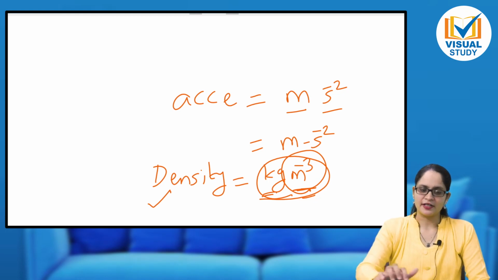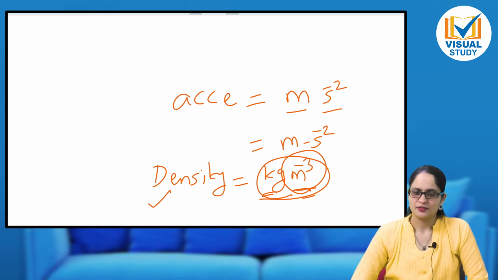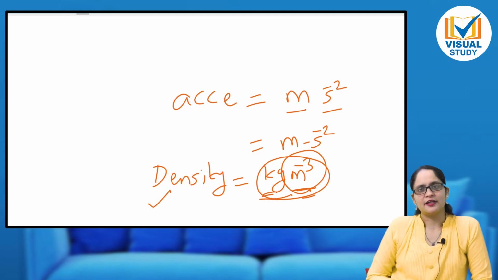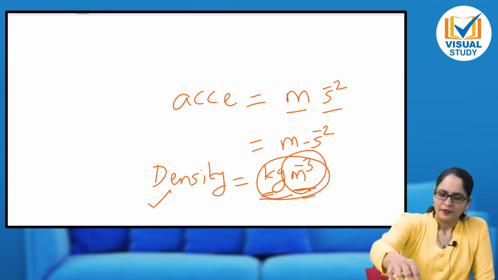So let me define derived quantity again. The quantities which are derived from fundamental quantities, the quantities which need some fundamental quantities for their representation, are called derived quantities and their units are called derived units. So we can see there are many different derived quantities. In fact, other than these 7 fundamental quantities, all the quantities in physics are derived quantities.